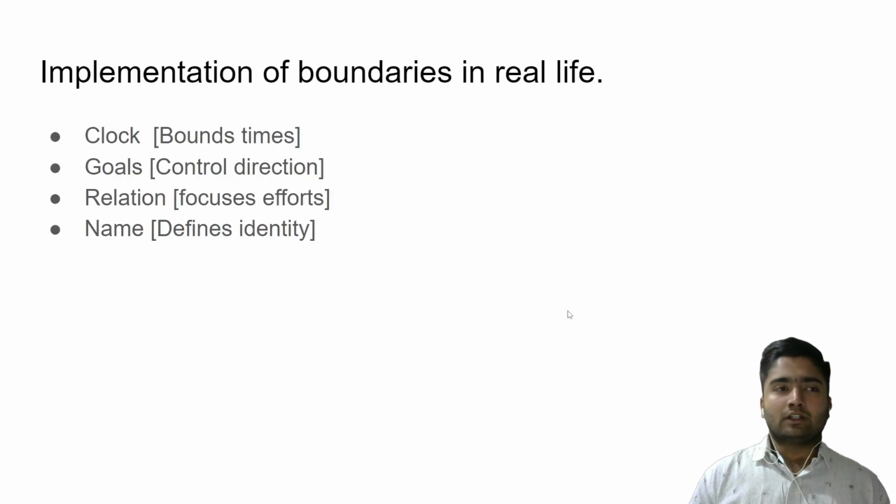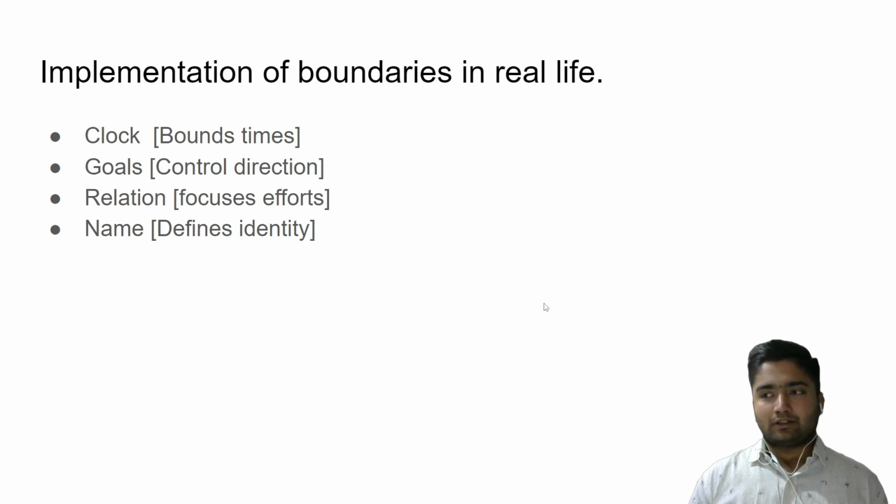So implementation of boundaries in real life, how we are surrounded with boundary. I will give some glimpse only. There are a lot many more, like clock. We use clock everywhere. Digital clock, manual clock, wall clock, all these are to define a bound of time. We bound time through clock.